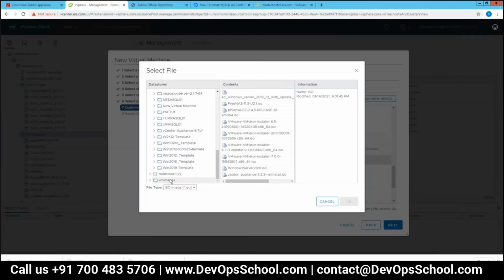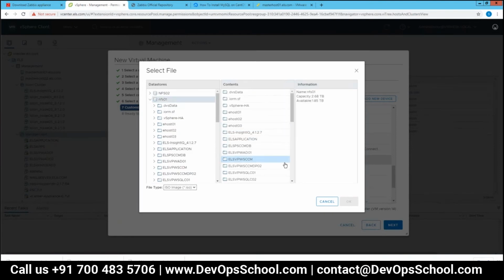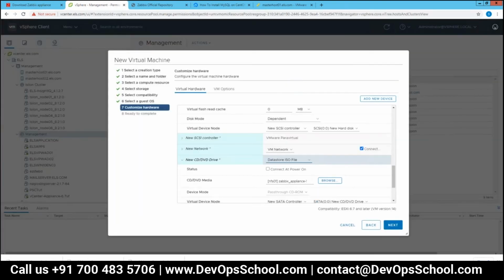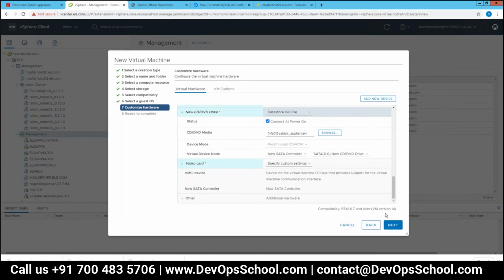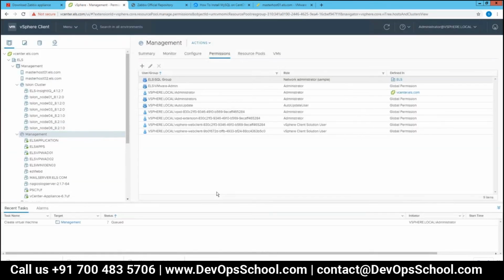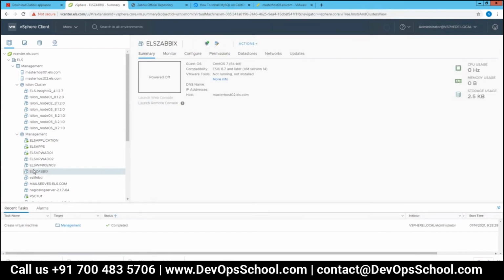It's directly under here. And I believe the stop part is okay. Click next. Finish. So the Zabbix appliance is created.